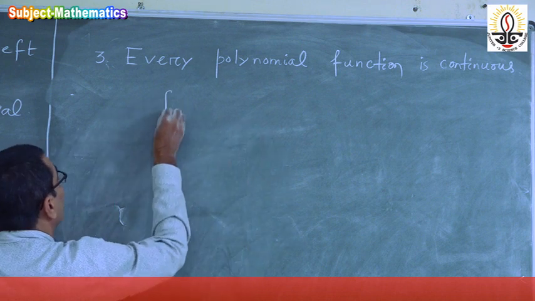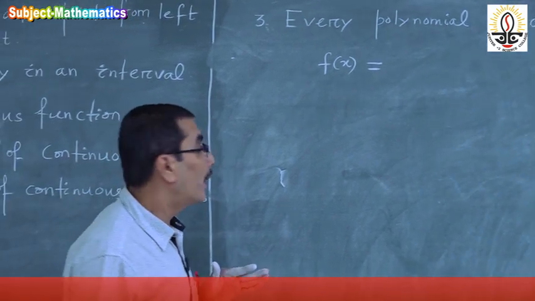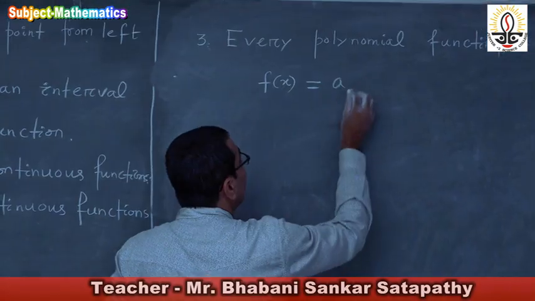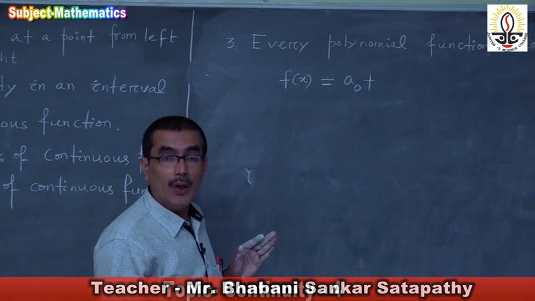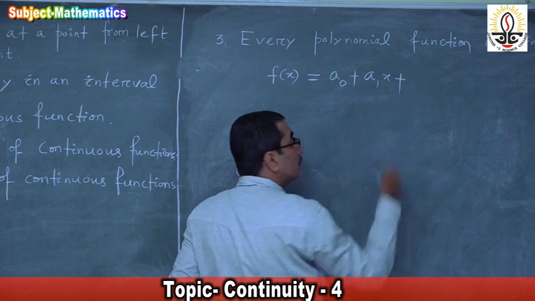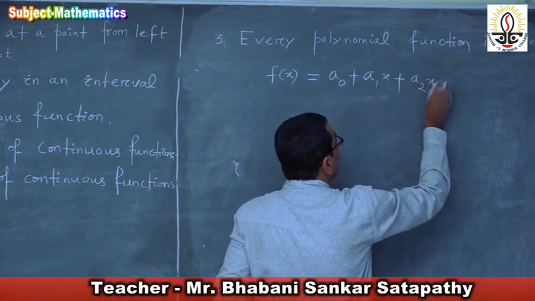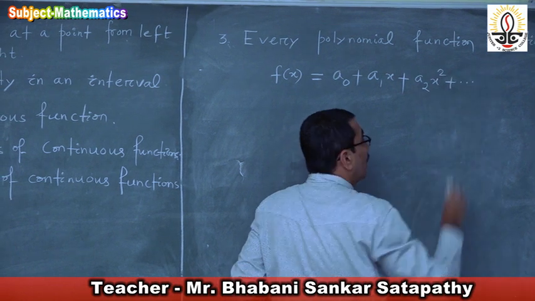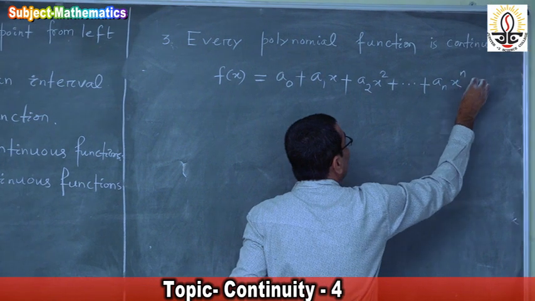So what is a polynomial function? Tell me. f of x is equal to a0 plus a1x plus a2x square plus up to an x to the power n.